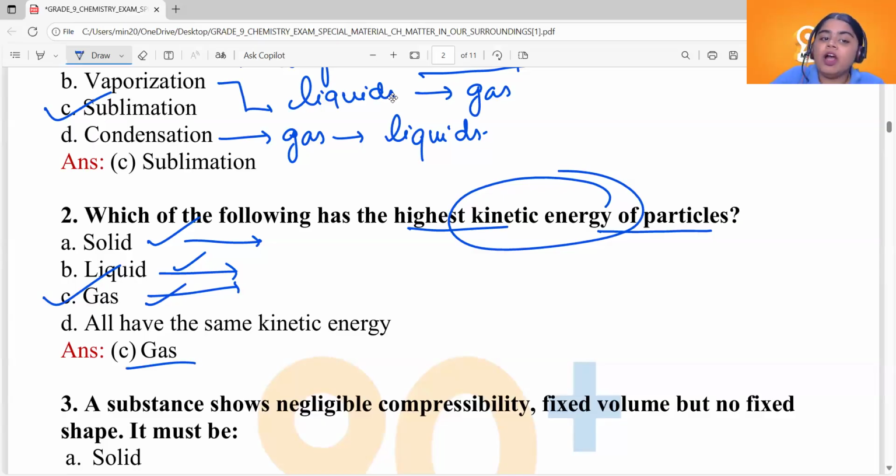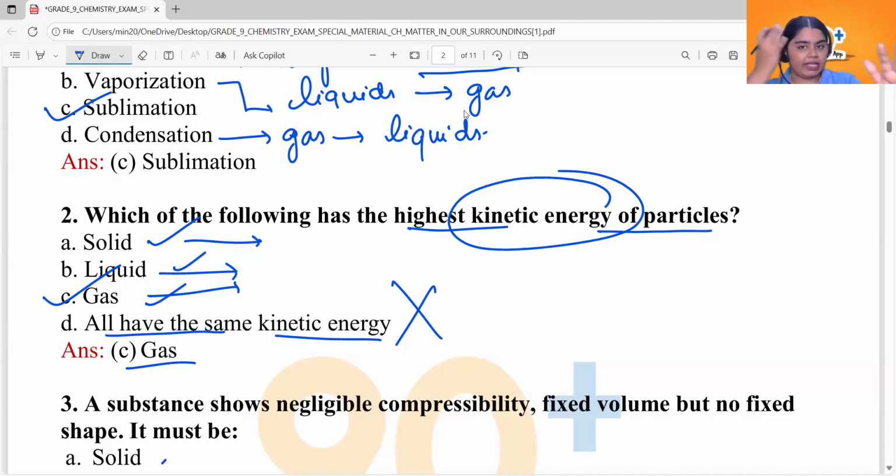Now what is option D? All have the same kinetic energy. That's not true, right? We said solids do not move much. They simply vibrate, staying in their own position. Liquid particles can slide past each other, but gases have more space compared to liquids, and that's why they have higher kinetic energy. Okay, now moving on to question number 3.